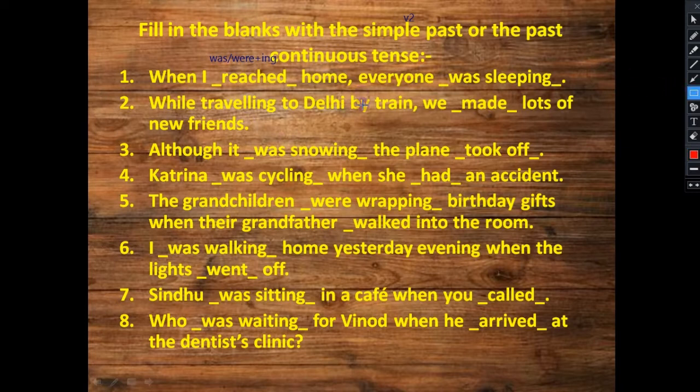While traveling to Delhi by train, we made lots of new friends. So see, the activity was done in the past. That's why we cannot put here we were making. No, we made. Although it was snowing, the plane took off. Katrina was cycling when she had an accident. What was the activity she was doing?